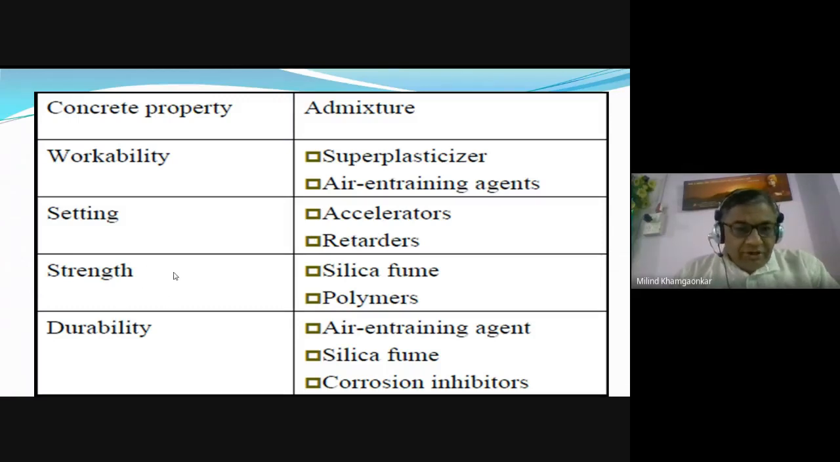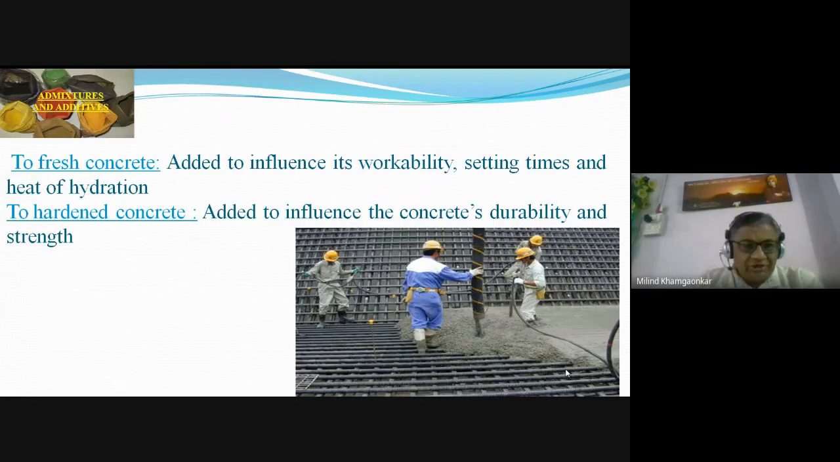Strength, to give the strength to the concrete, we use silica fume or certain polymers. To increase the durability of the concrete, we use air entraining agent, silica fume or corrosion inhibitors. We will discuss in detail. Now we are going into the detail of the admixtures. So we will stick to the admixtures.